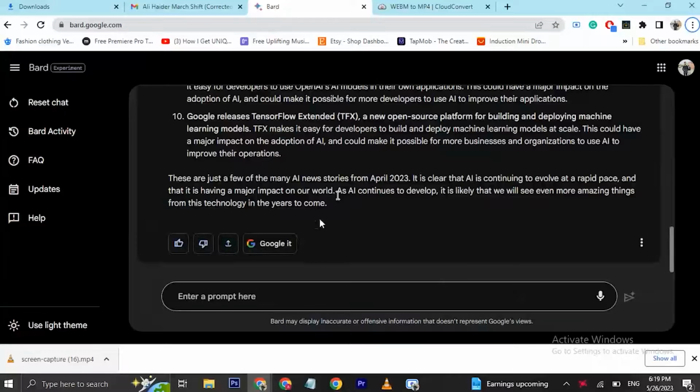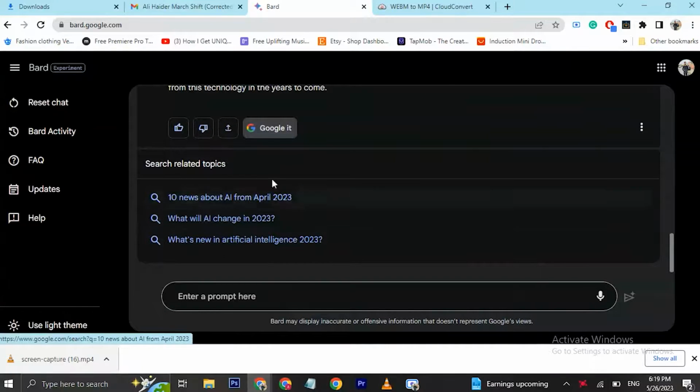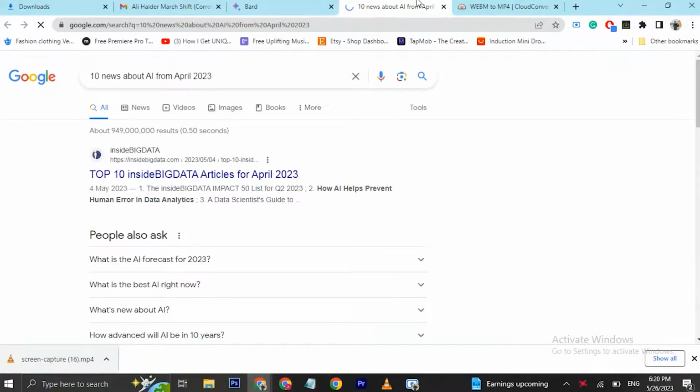Coming next is the feature that if you want to search your response from Bard AI on Google search, then this tool will also help you with this. Here at the bottom, you can see the button Google It. It will show you the prompts you can use to search on Google about the topic that you have searched on Bard AI. So click on it and it will automatically open a new tab with that prompt. And in ChatGPT, we would not know how to do this.